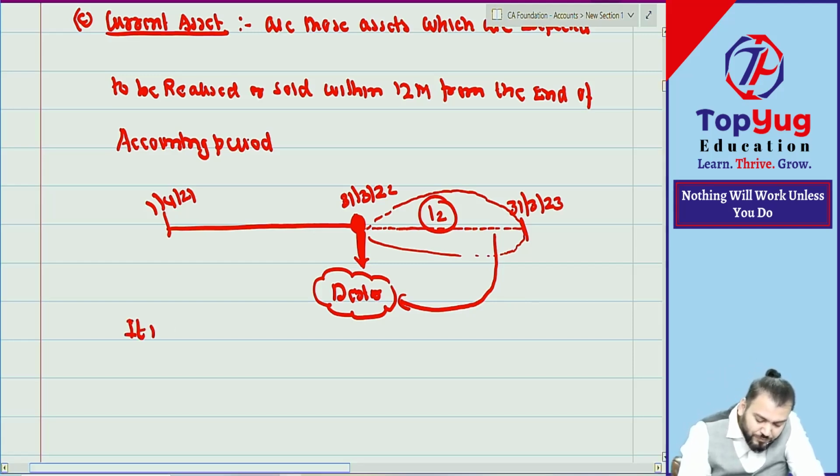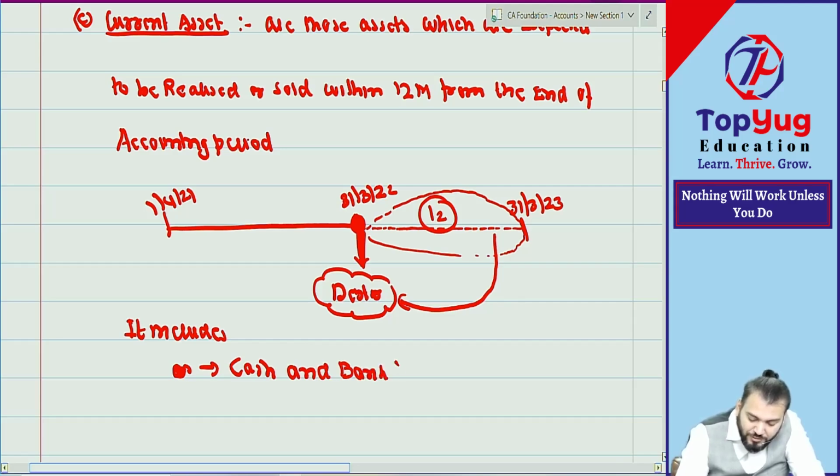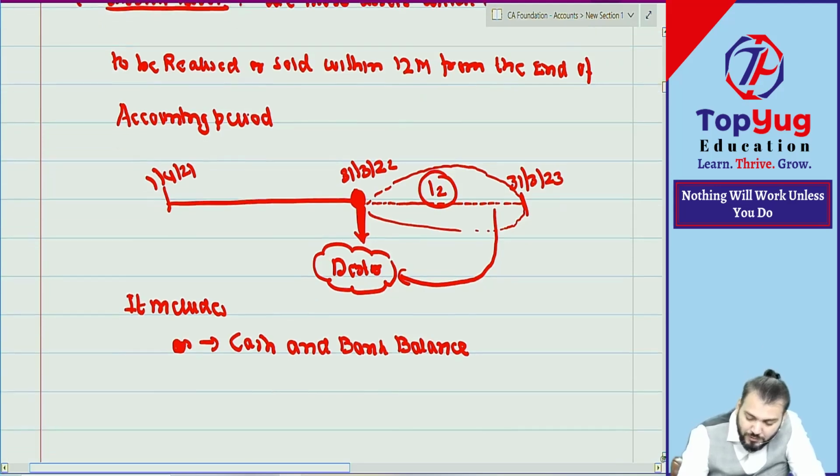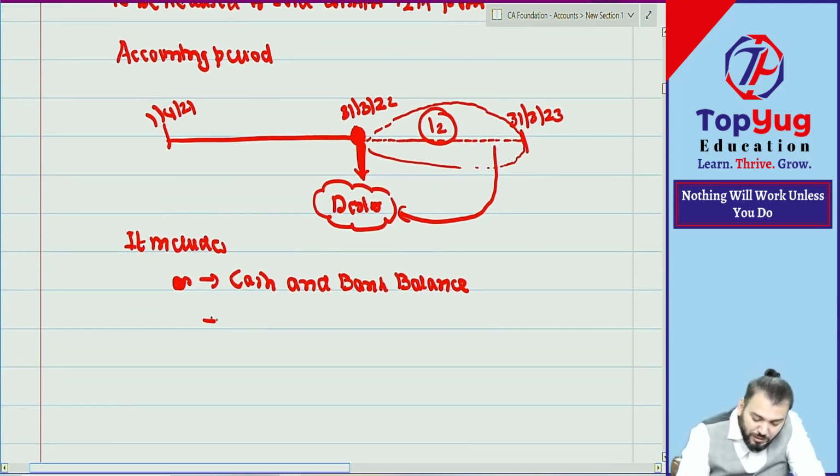It includes cash and bank balance. Cash and bank balance will always be current. It will also include inventory.